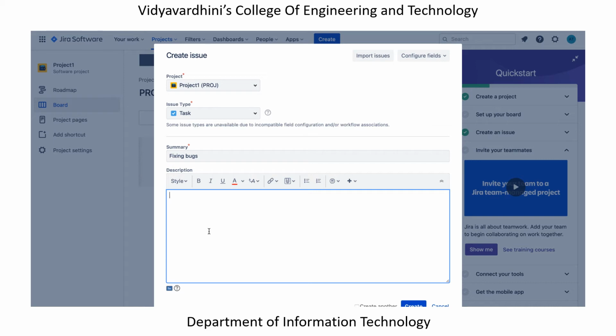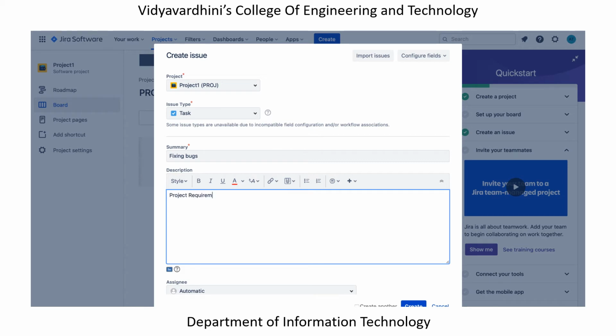So it could either be your project requirement link, which basically told you, okay, there is a bug and this is what needs to be fixed. It could also be for which version release this bug would be going live.